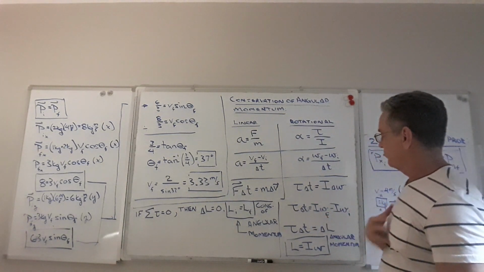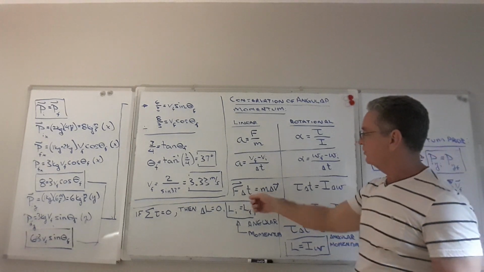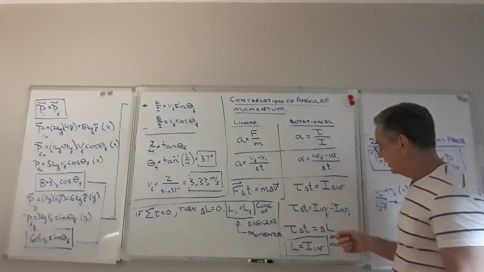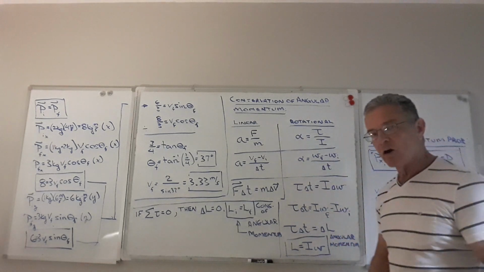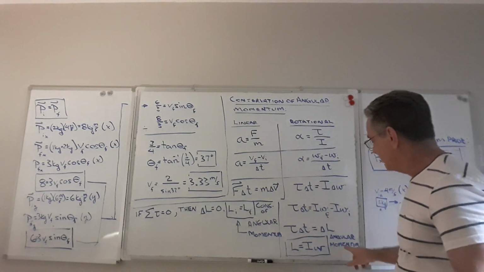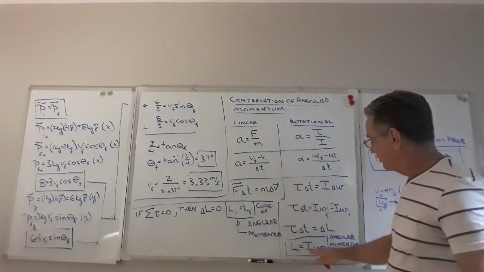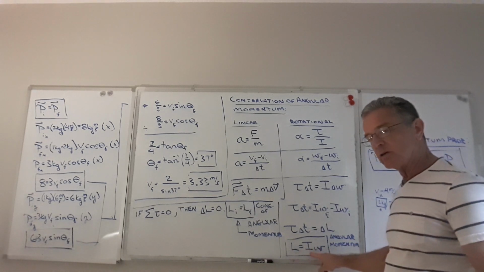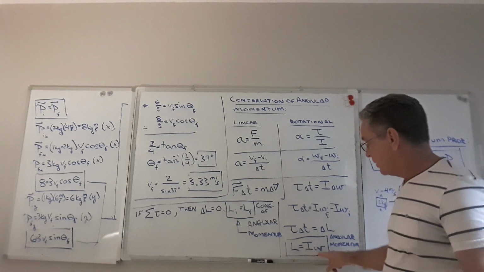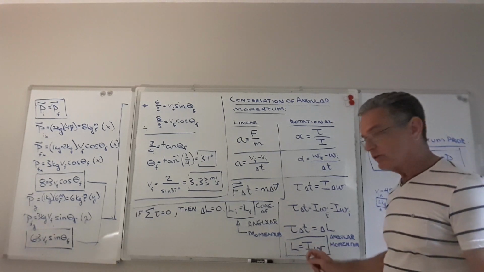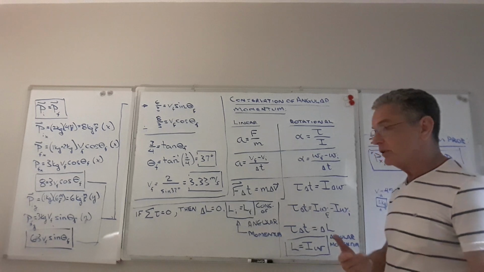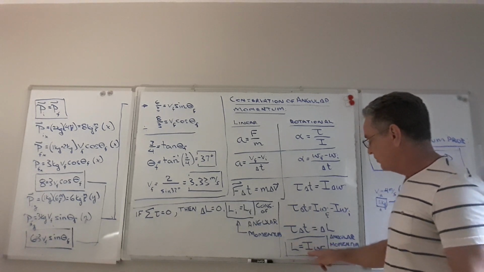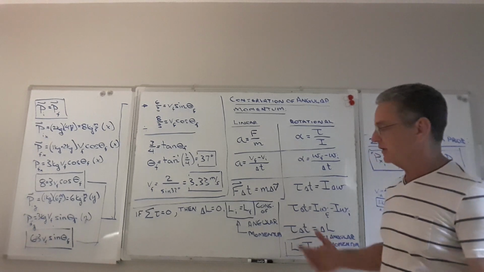Because force times delta t is equal to the final momentum minus the initial momentum. So the rotational analog for momentum is called angular momentum, and it's equal to I omega. Kind of makes sense, right? Because I is the rotational analog to mass, and omega is the rotational analog to velocity. So linear momentum is mass times velocity. Angular momentum is rotational inertia times rotational velocity.